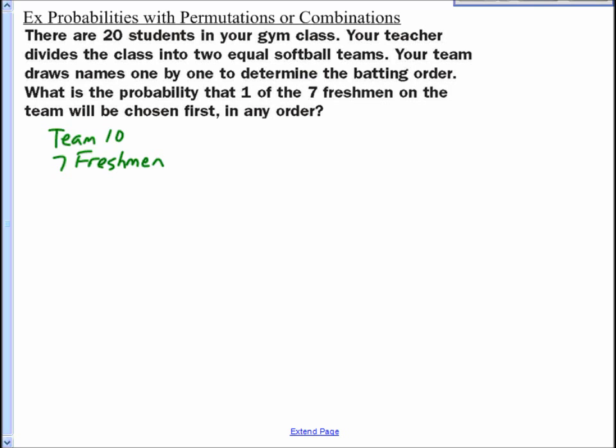Okay, so we're going to consider that the 7 is within that team of 10. So what's the probability one of the 7 will be chosen first? Well, how many different ways can you choose a freshman? You know, your success, if you will. You have 7 choose 1 ways. 7 choose 1, we're choosing 1 freshman, right?